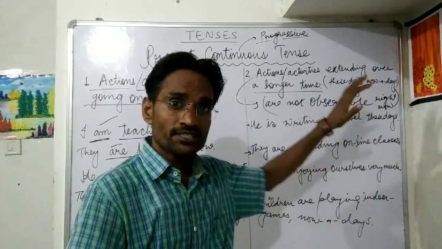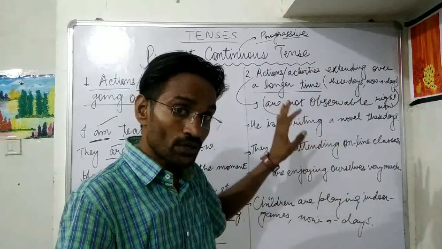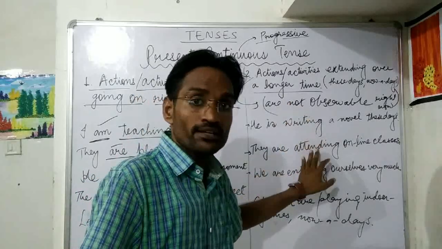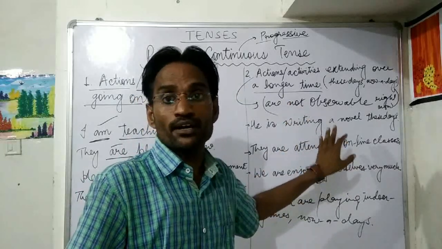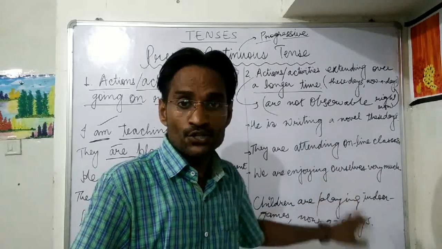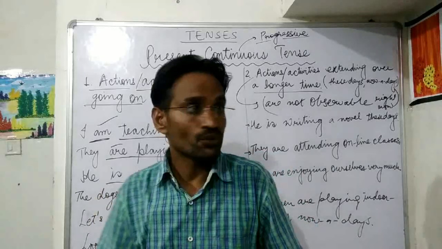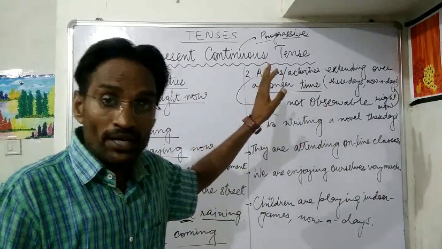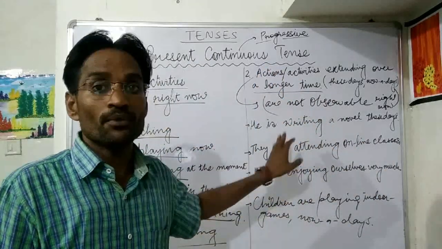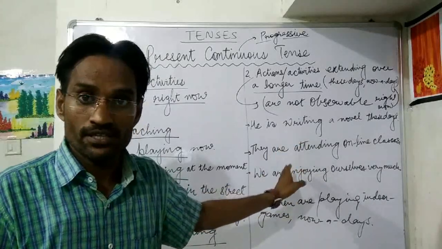So all these actions are not observable right now. You cannot notice them taking place right now, but they are taking place. Here we talked about the actions which might not be taking place right now, but they are taking place regularly, continuously. Got it?